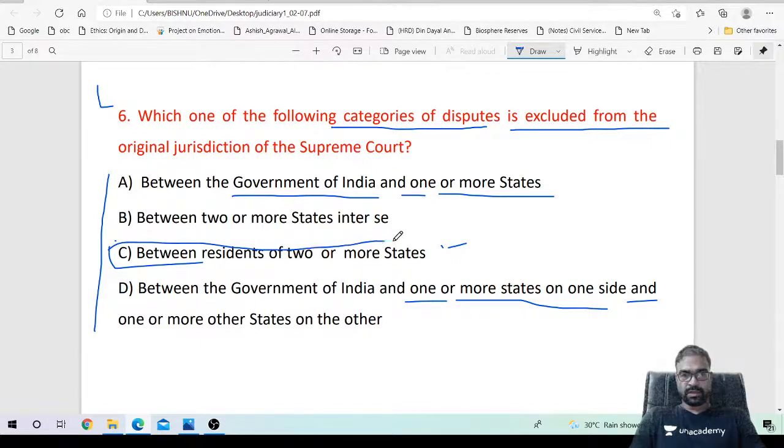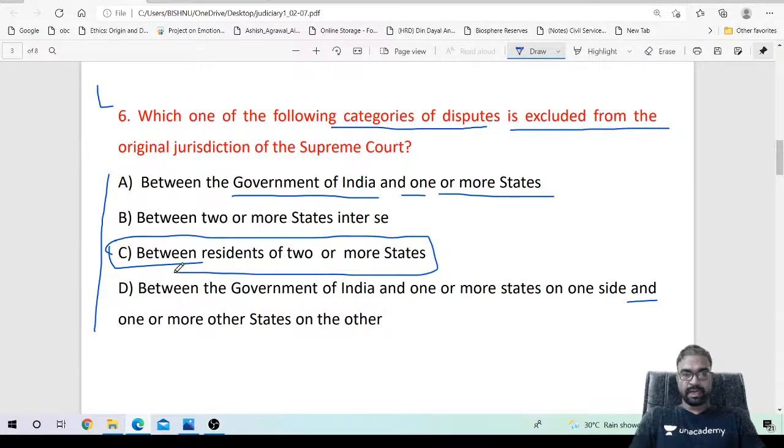Because it is excluded from the original jurisdiction of the Supreme Court, C is not an original jurisdiction. A, B, D are original jurisdiction but C is not.